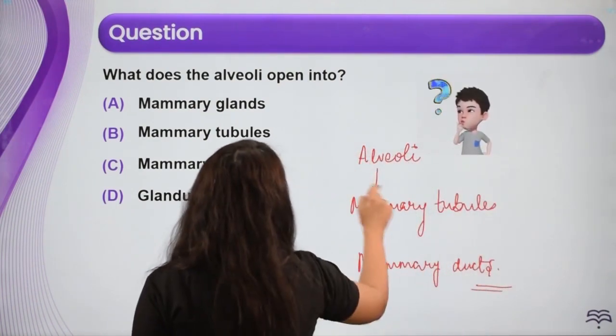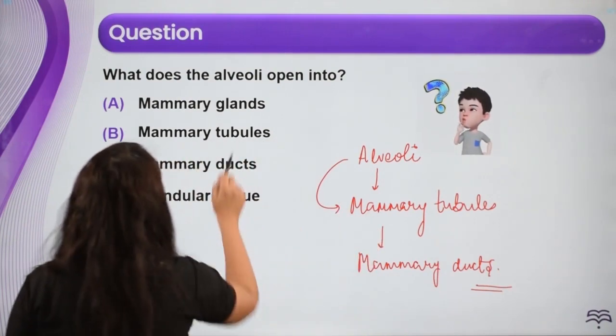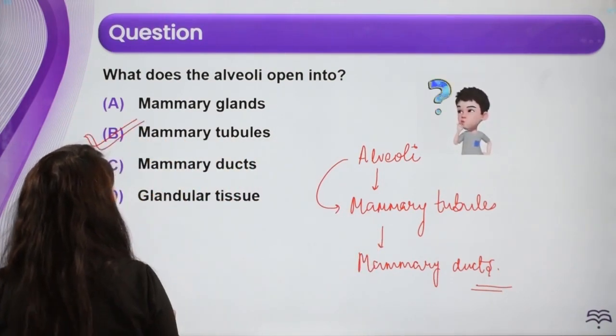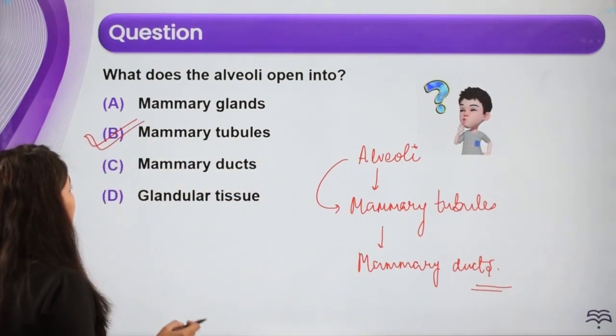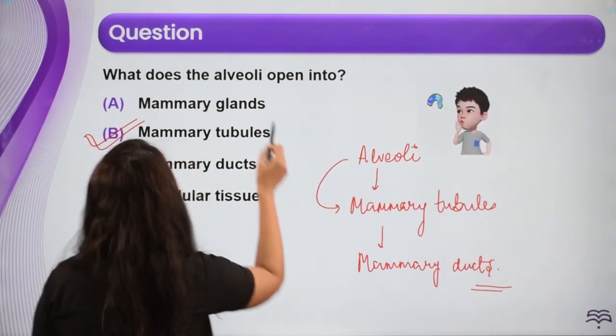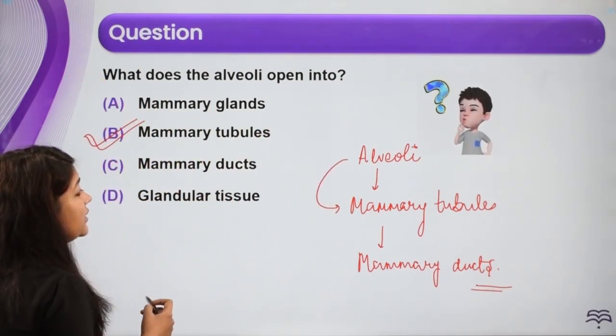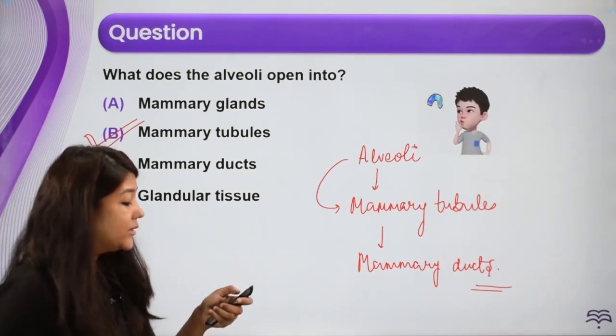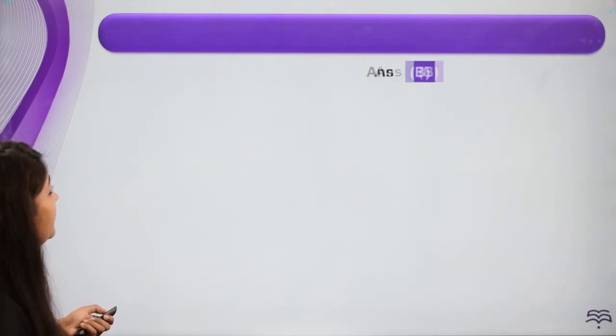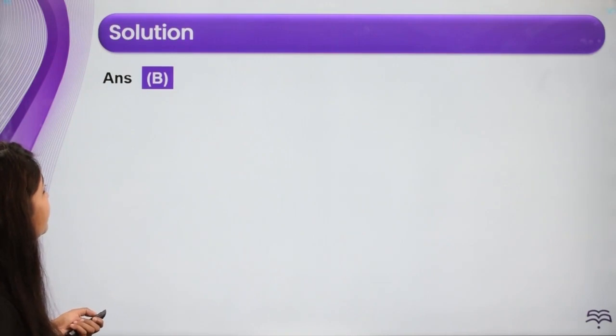Okay, so directly alveoli पूछा है, आंसर mammary tubule. All right, B और C में है confusion, तो ये याद रखना है. Again, the question is directly from NCERT, तो पता होना चाहिए what is the sequence. All right, answer is going to be mammary tubules.